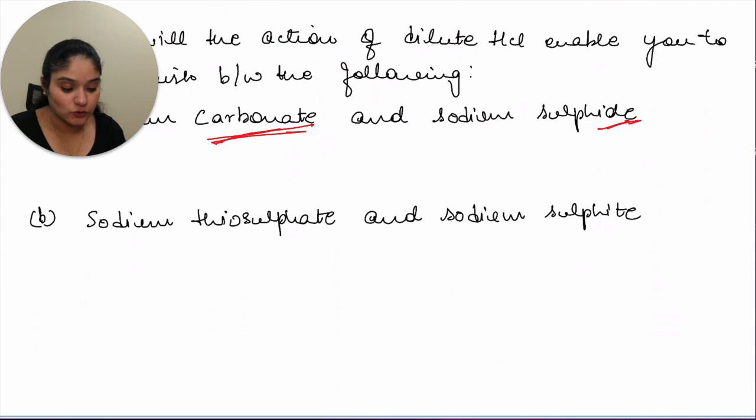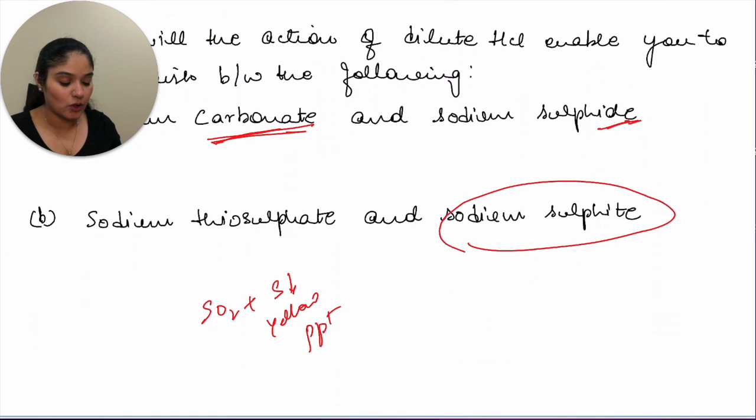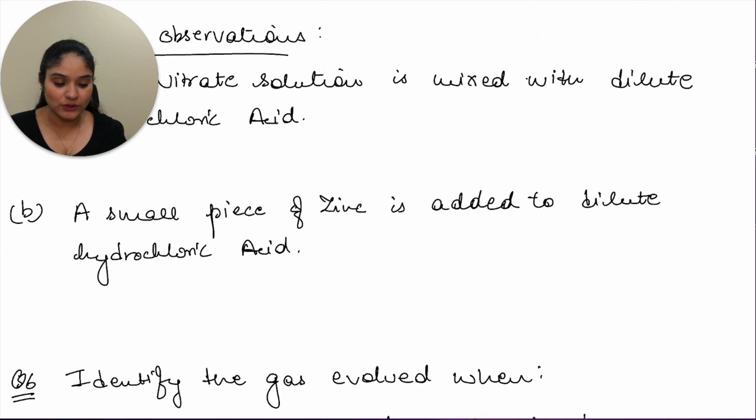Now for the next one, sodium thiosulfate and sodium sulfite. For sodium thiosulfate, you will say that you get SO2 plus sulfur, that is a yellow PPT. And for the second one, you will say SO2 is evolved, but you do not get a PPT. Okay, so this is the information that you can mention. If for any particular question you're not clear with what the answer is, make sure that you ask me in the comment section or on the Telegram channel, and I will definitely let you know if you have any confusions. Now let's move ahead to question 5.